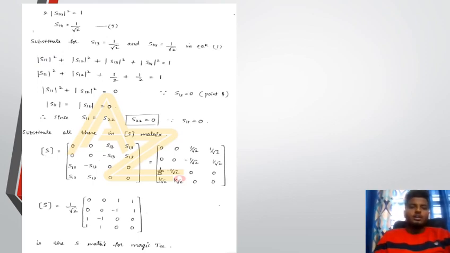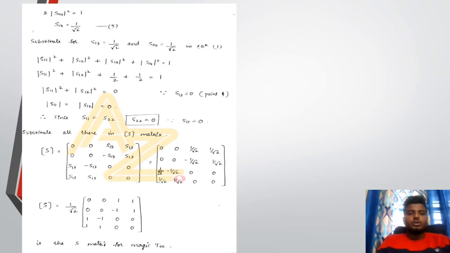Substitute all these in the S matrix. S is equal to 0, 0, S13, S13, 0, 0, minus S13, S13, S13, minus S13, 0, 0, S13, S13, 0, 0, which is equal to 0, 0, 1 by root 2, 1 by root 2.